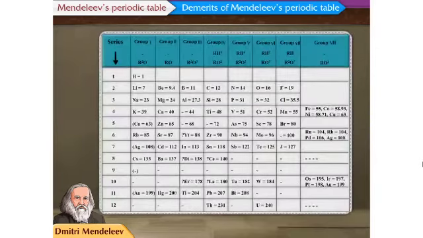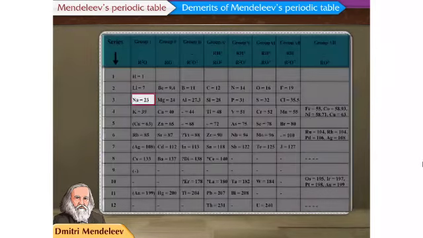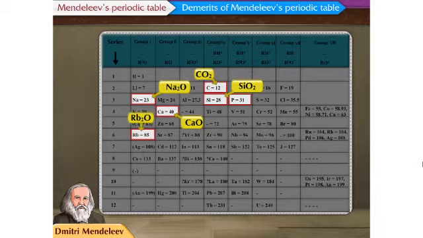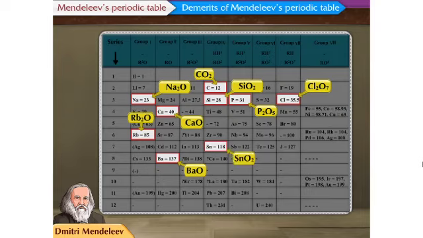By referring to Mendeleev's periodic table, oxides like sodium oxide, that is Na2O, silicon oxide, that is SiO2, calcium oxide, that is CaO, carbon dioxide, that is CO2, rubidium oxide, that is Rb2O, phosphorus pentoxide, that is P2O5, barium oxide, that is BaO, dichlorine heptoxide, that is Cl2O7, and tin oxide, that is SnO2, can be written.